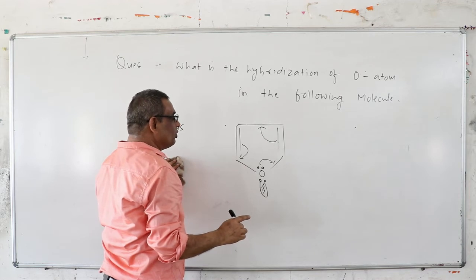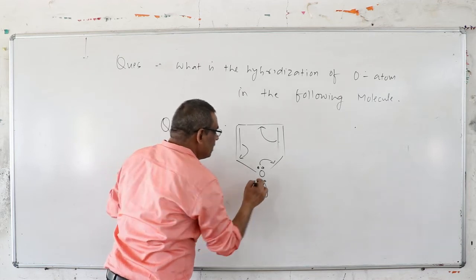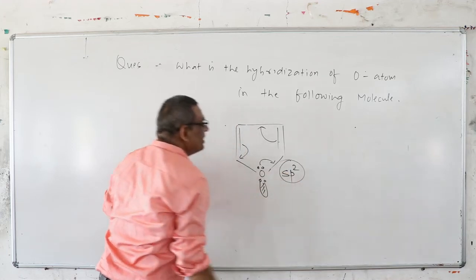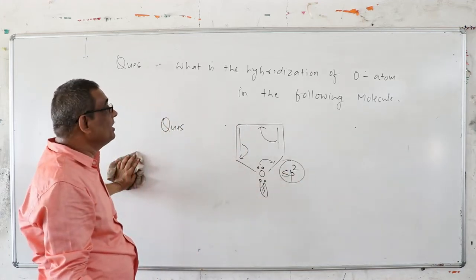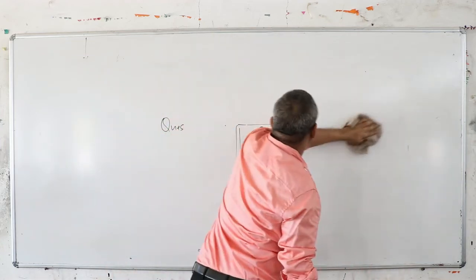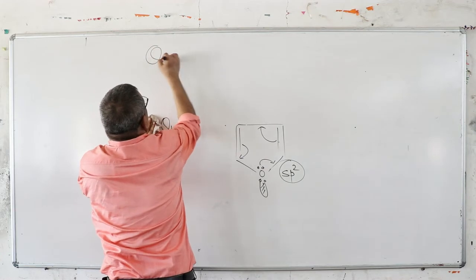in the concept of resonance, the system must be planar. So 1, 2, 3: three orbitals are hybridized, so it is sp2. This oxygen atom is sp2 hybridized. The main condition, when the lone pair will or will not go into resonance, you decide by this structure.